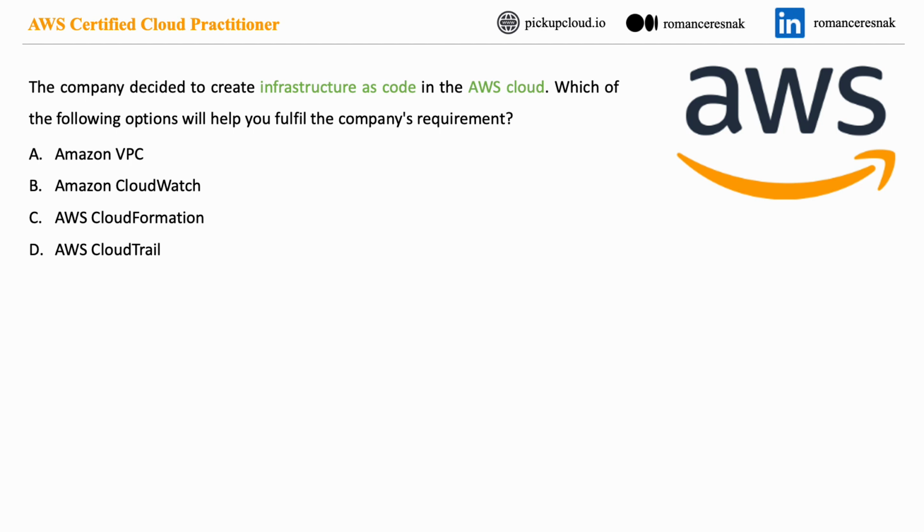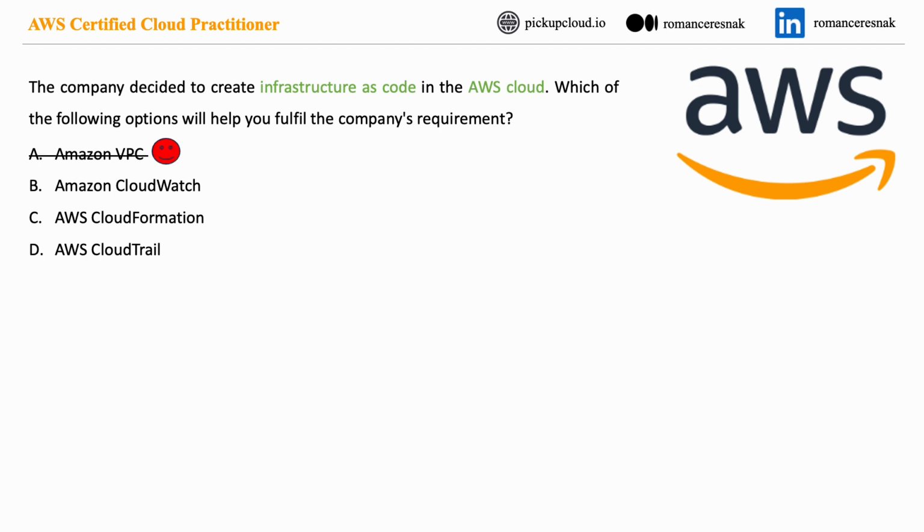Option A, Amazon VPC, is a virtual private cloud service that allows you to create a logically isolated network within the AWS cloud. While it is an essential networking service, it is not directly used for infrastructure as a code purpose, so this is not the correct option.